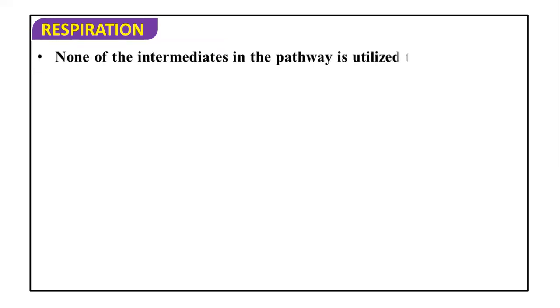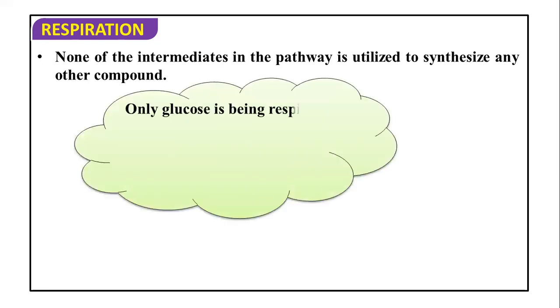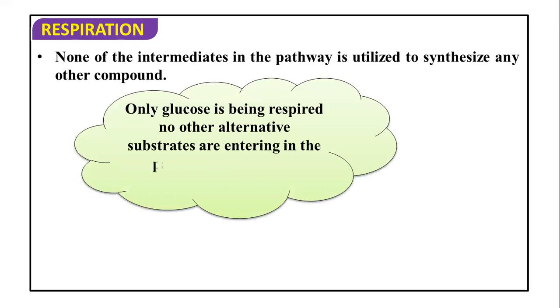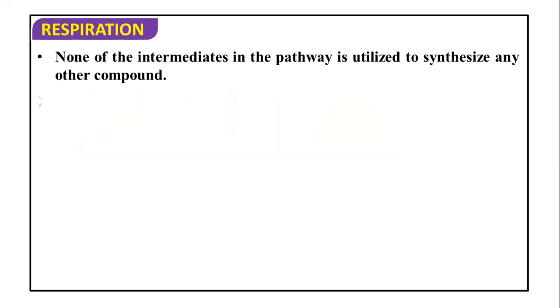None of the intermediates in the pathway is utilized to synthesize any other compound. We also consider that no other molecule or compound is getting synthesized, and only glucose is being respired. No alternative substrates are entering the pathway at any stage of the intermediary stages. So glucose is being respired and no other alternative substrate is entering the pathway; that also we are taking into consideration.